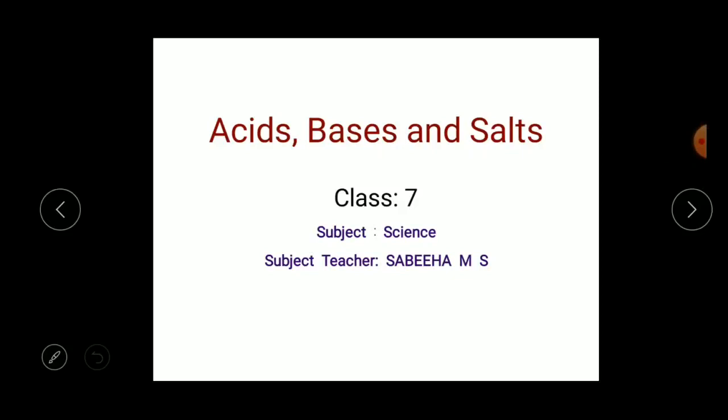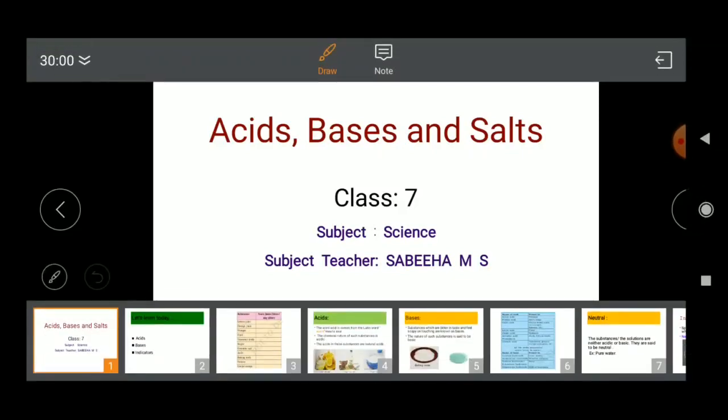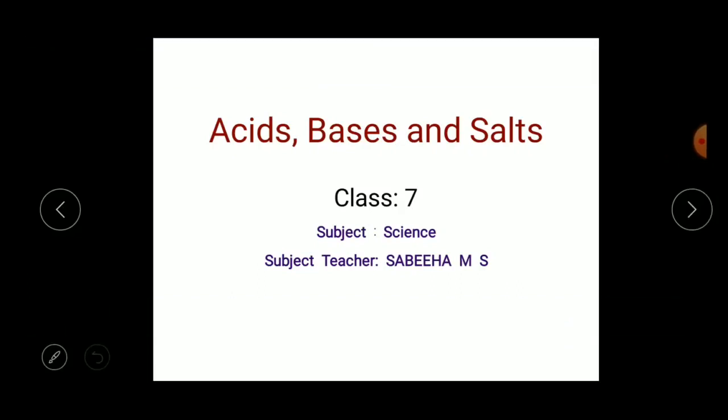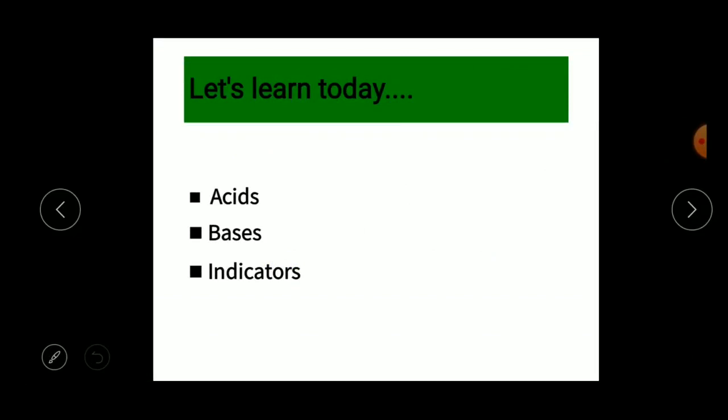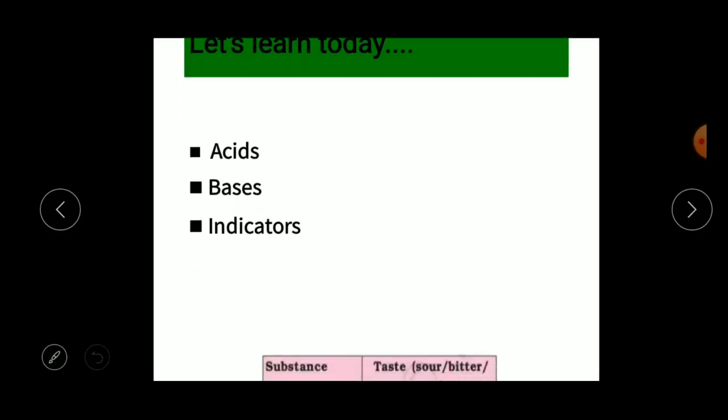Okay, today in this class we are going to study your science fifth lesson, that is acids, bases and salts. So in this class we are going to deal with certain points: what are acids, what are bases, what is the difference between acids and bases, and what are indicators and the types of indicators. Okay, so let's start.